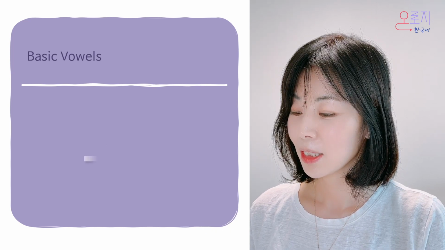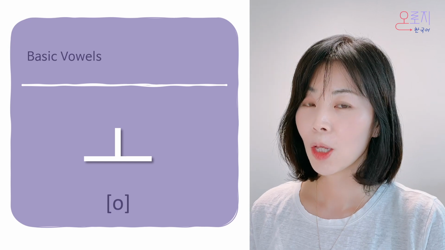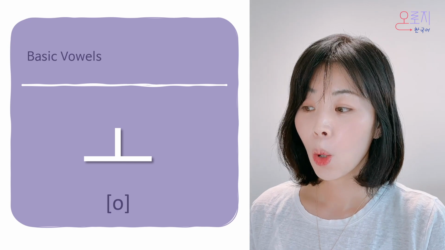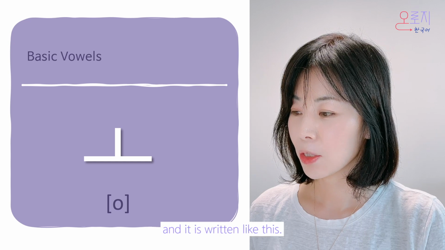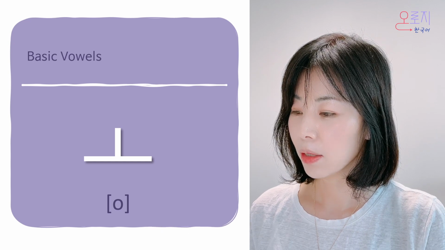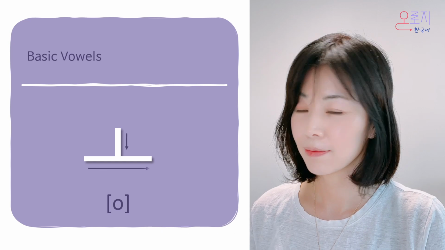This is o, o, o. It's made by rounding lips. It's written like this. 1, 2.